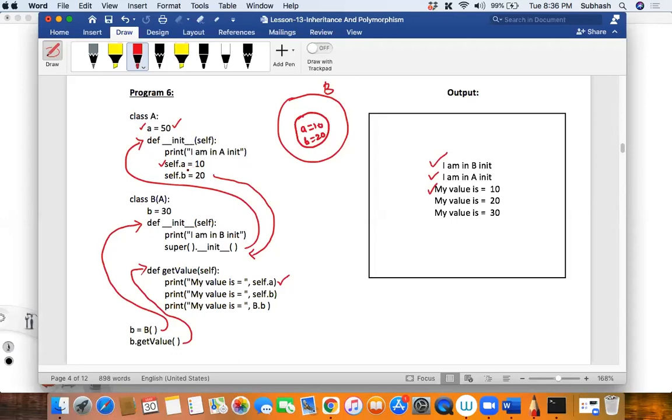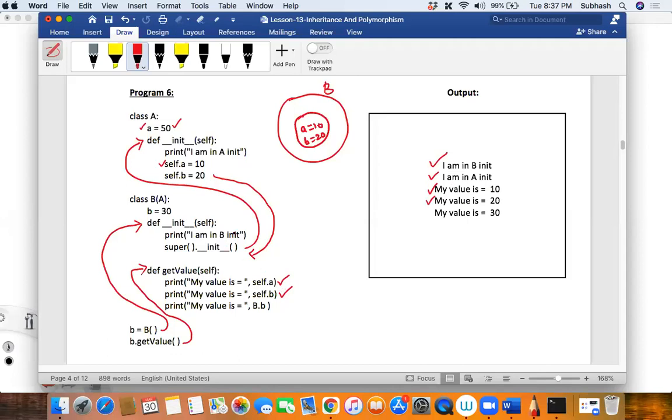Guys, I want you to respond with a yes, please, else I'll not know whether you understood or not. So this is basically called an instance variable. Clear? So therefore, my value is 10 gets printed on the screen. Then when I say my value is equal to self.b, what gets printed? My value is equal to 20 gets printed on the screen, right?